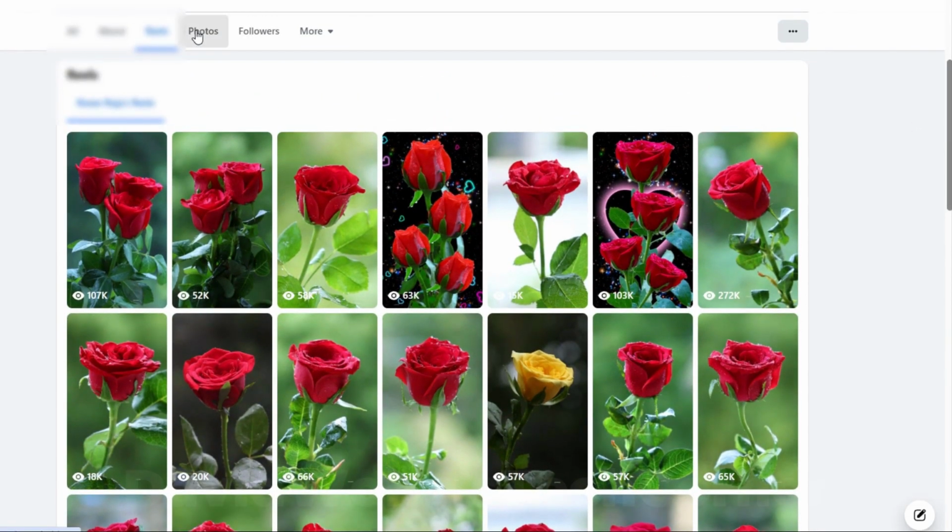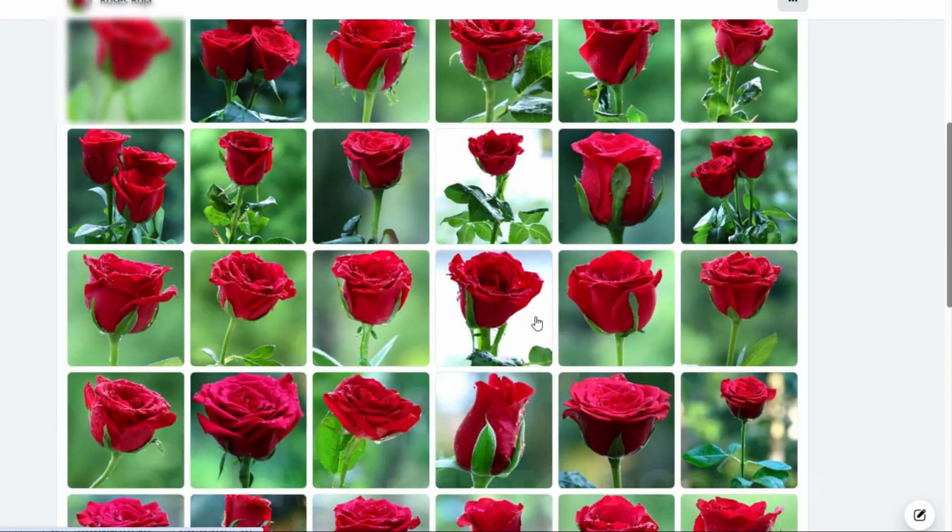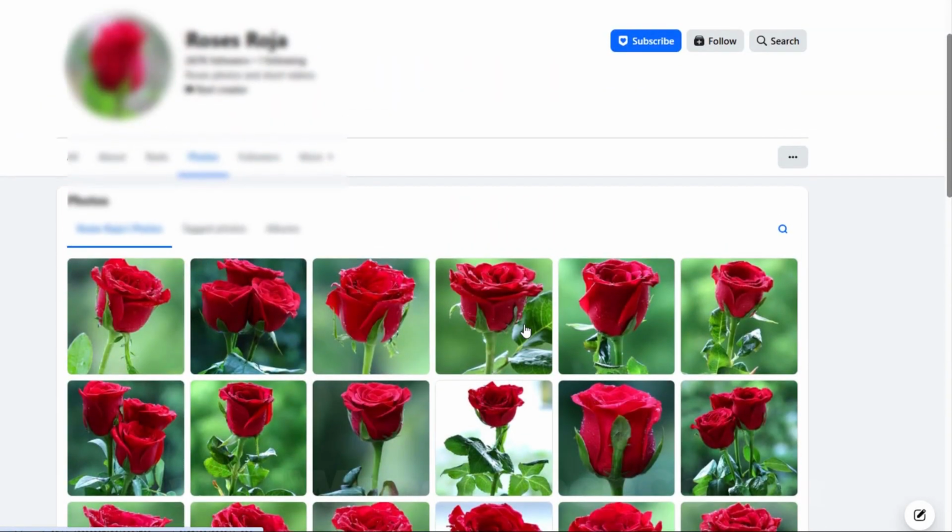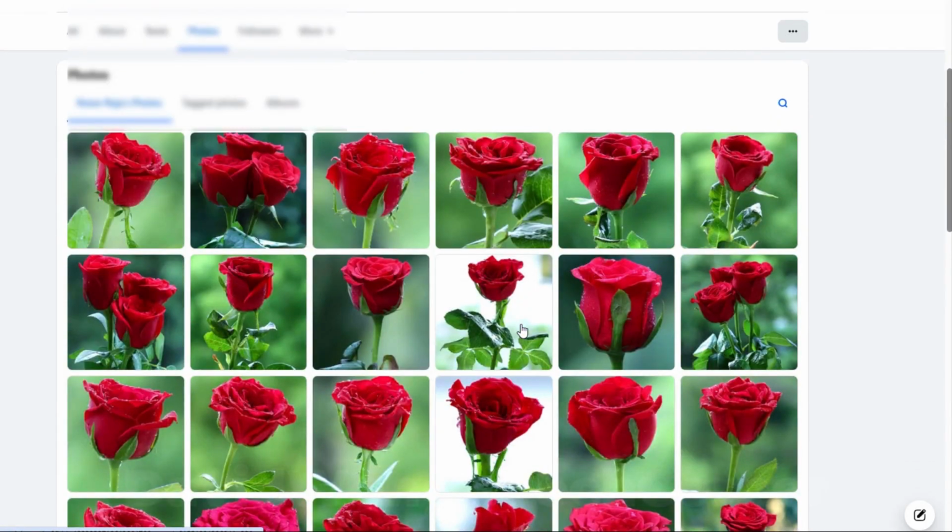Let me jump over to their photo tab real quick. Look, here's their photo tab. All it is is the same type of red roses over and over and over again. Do you think our photo generation tool is capable of generating images like this? 100%. I mean, we can create much better images than these.